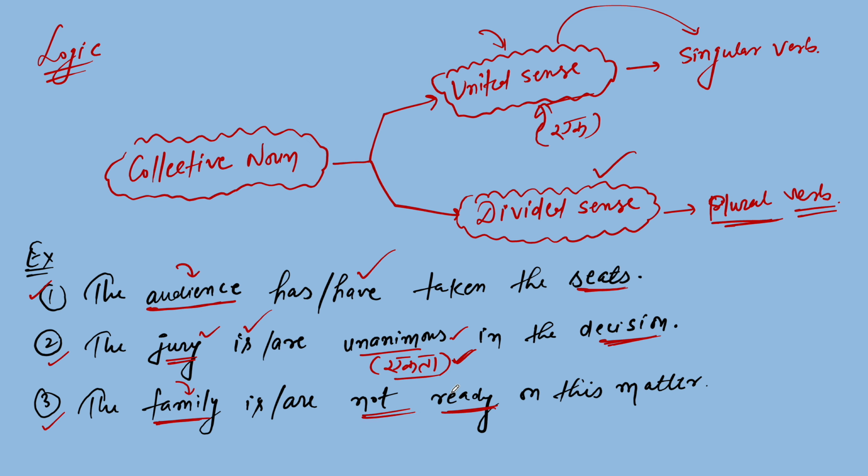It means all the people have different mindsets, different views on any matter, just like this matter. On this matter, every member of that family has a different opinion, a different thought process, and because of that they are not ready. So which sort of sense is there, divided or united?